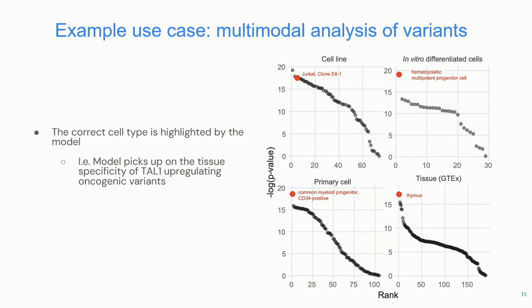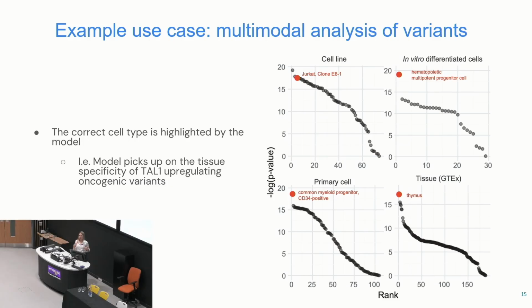Also not always the case, but it is the case in this example. The way our variant scoring works is we score the effect across all cell types automatically. If you then rank the cell types by their score or their p-value, it's nice to see that across the 4 different categories of cell types and tissues we have in the model, the correct cell type for the disease pops out.